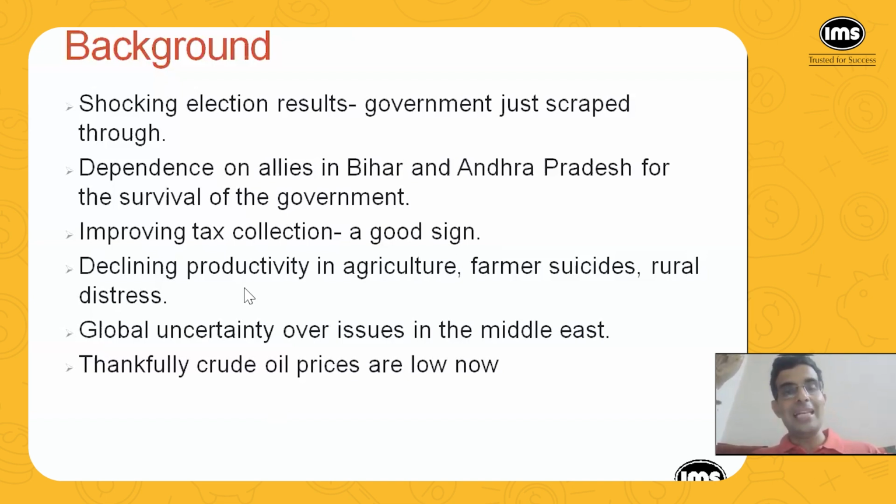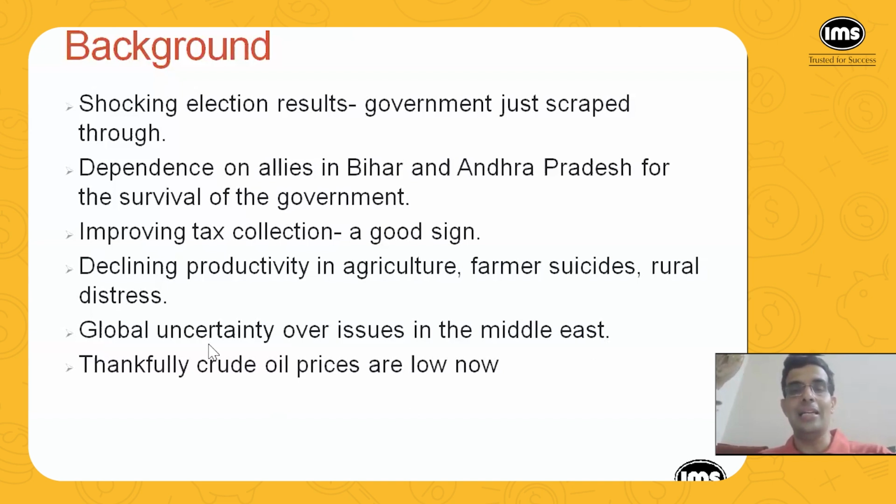And then there is declining productivity in agriculture, farmer suicides, and rural distress. I've been conducting similar sessions on budget analysis for at least the last 7-8 years, and unfortunately, this is one line which I never had to change: declining productivity in agriculture, farmer suicides, and rural distress. I so much wish that when I conduct this session next year, I will not have to write this line, but let's see. And then there is global uncertainty over issues in the Middle East.